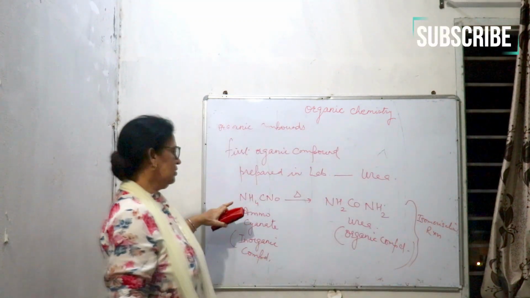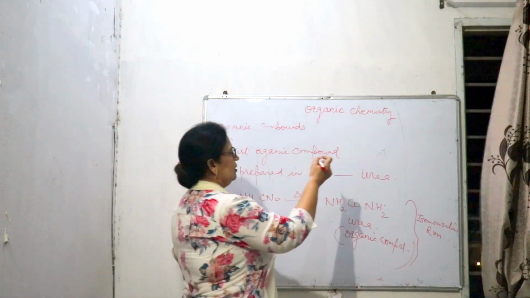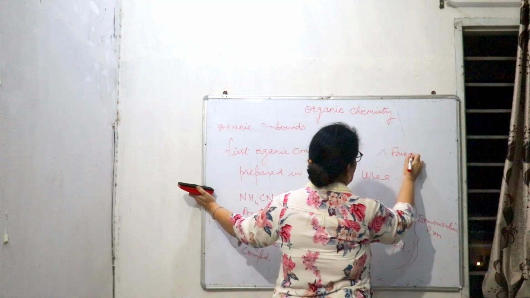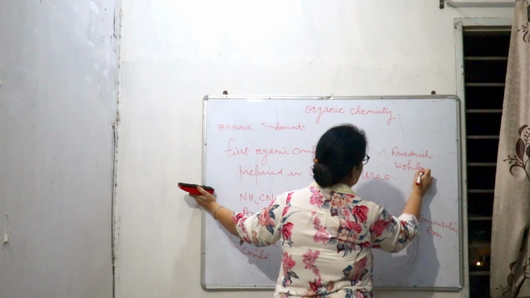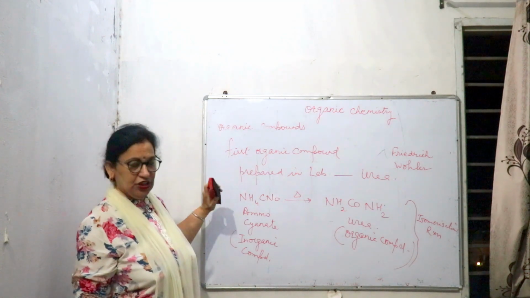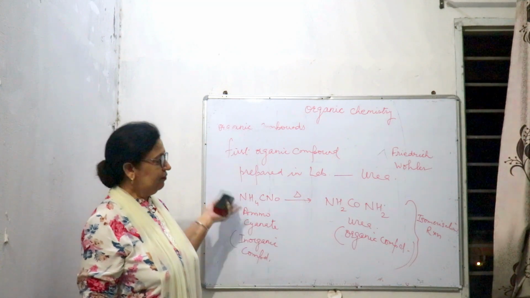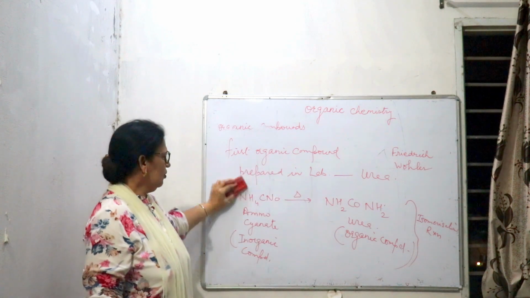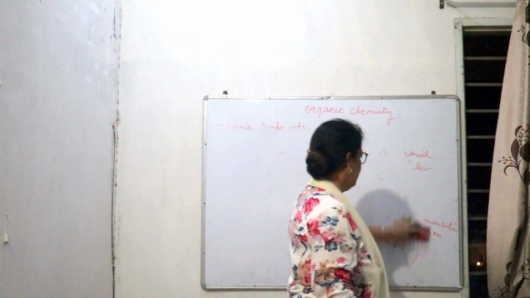And who prepared this first organic compound in the laboratory? The name of the scientist is Friedrich Wöhler. He prepared the first organic compound in the laboratory. From which compound was it prepared? It was prepared from ammonium cyanate. And which organic compound was prepared? That is urea. And later on, many organic compounds were prepared in the laboratory.